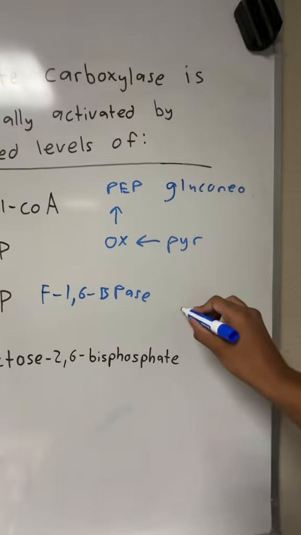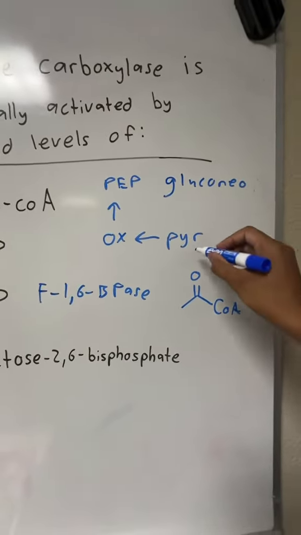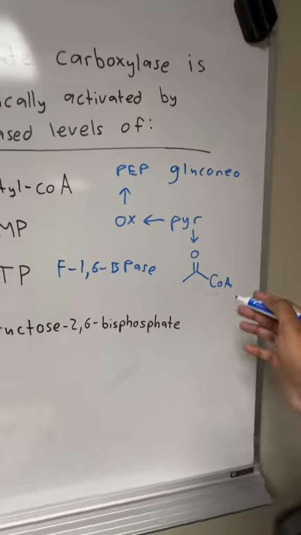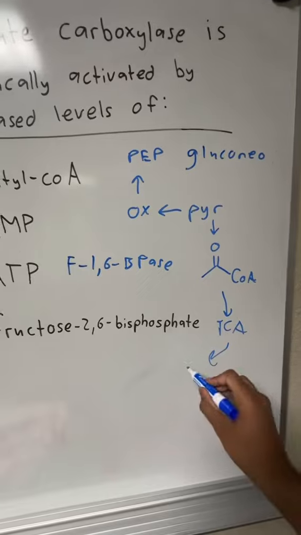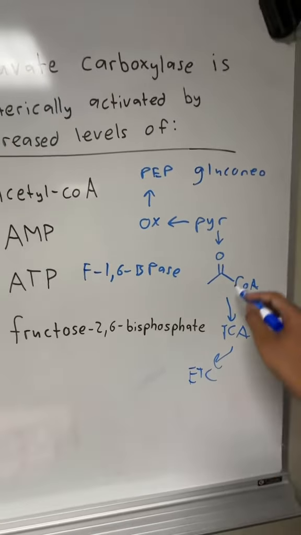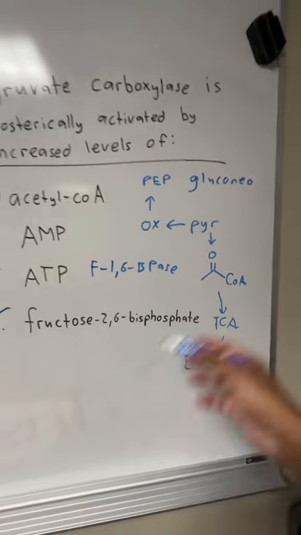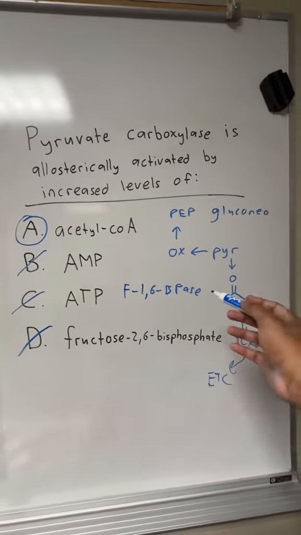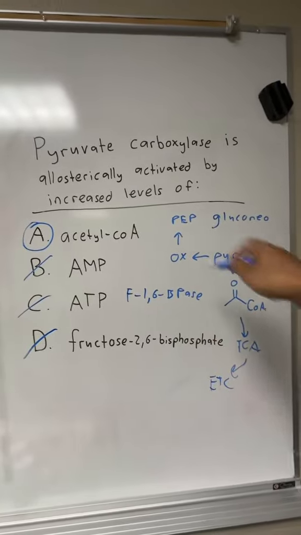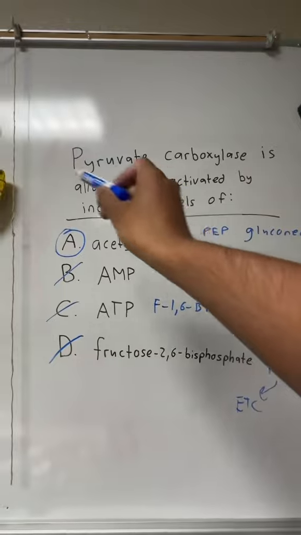So acetyl-CoA is a precursor to the citric acid cycle. And essentially pyruvate becomes acetyl-CoA through a different enzyme. And this will go through the TCA cycle, and then the stuff from there will go through the electron transport chain. So if we have high levels of acetyl-CoA, that means there's going to be multiple cycles of the citric acid cycle, and we're going to get a lot of ATP. So if we have a lot of ATP, we do not want glycolysis. We want to activate gluconeogenesis. And it just so happens that this specifically activates, allosterically, pyruvate carboxylase.